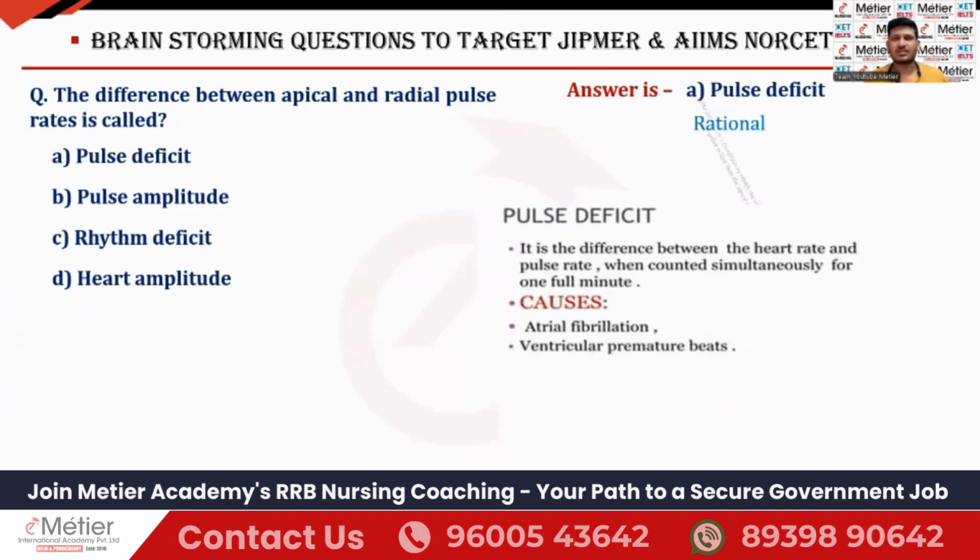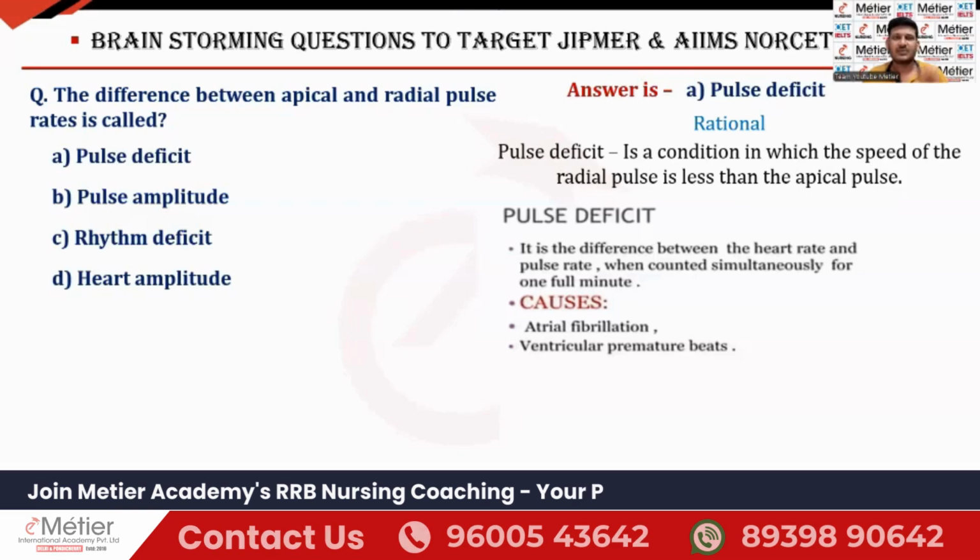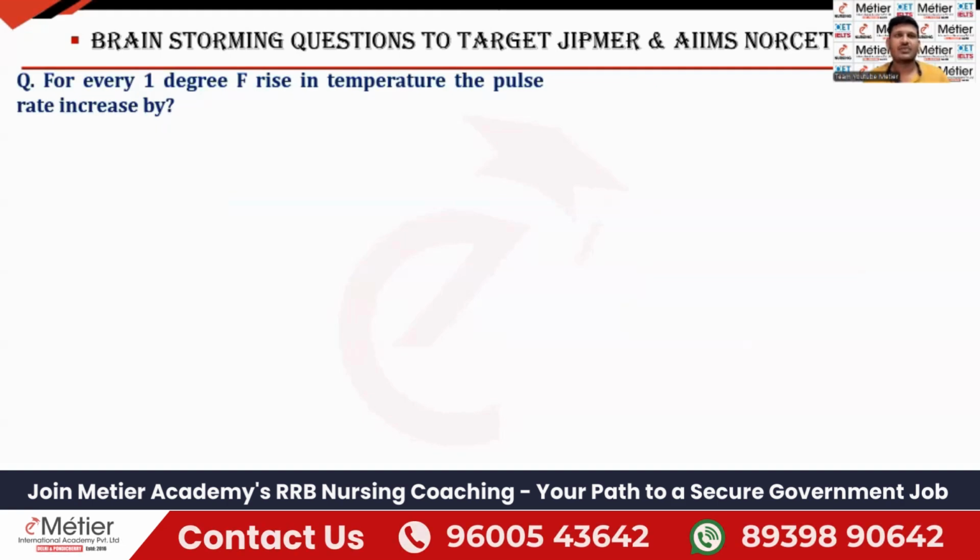What is pulse deficit? There is a difference between the apical pulse and the radial pulse. That's all. These are the 2 key parts. If there is a difference between the apical pulse and radial pulse, then it is called pulse deficit.